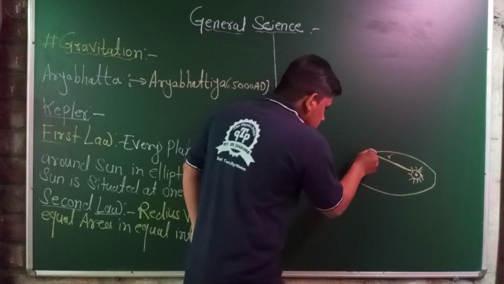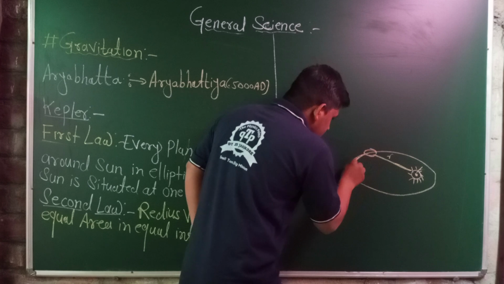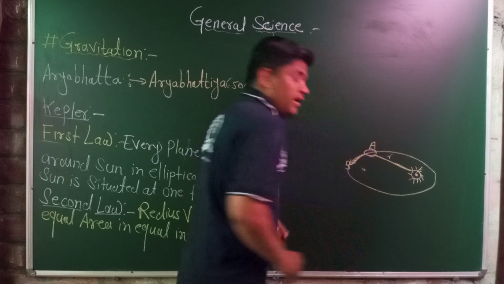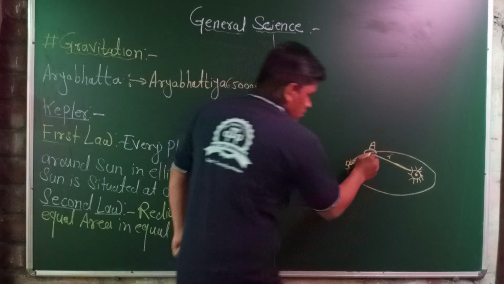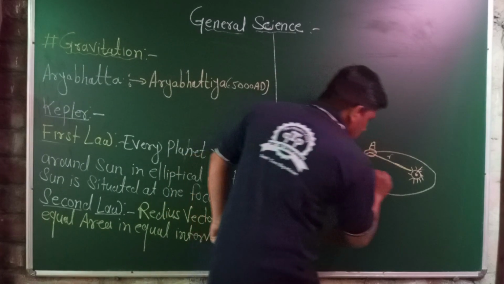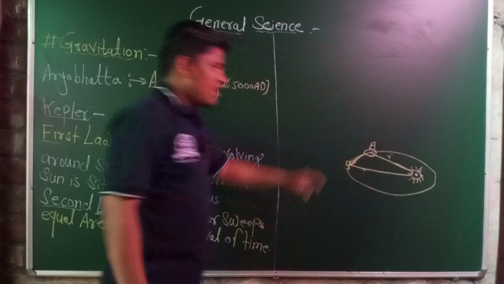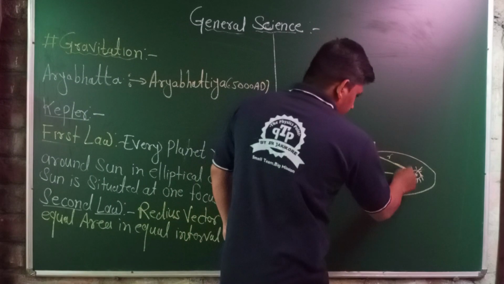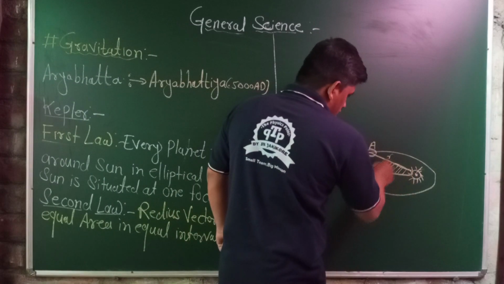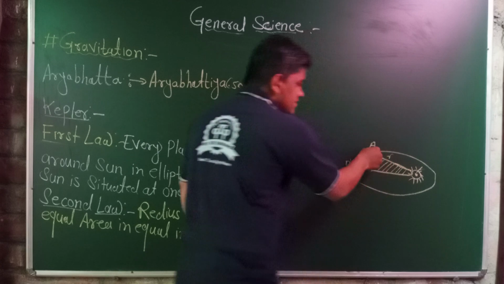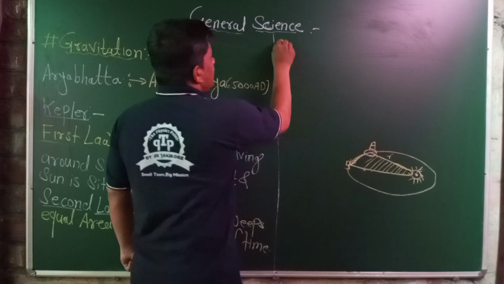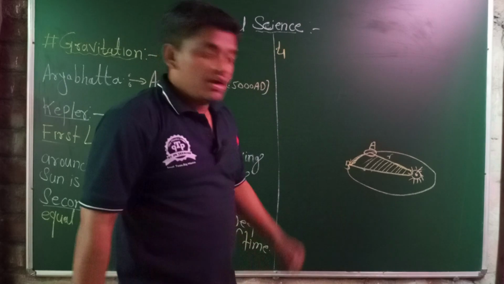When the planet is moving like this and comes from point A to point B, and I draw both radii from both points of the planet, it is like a triangle. The planet comes from point A to point B, which has taken time t1.